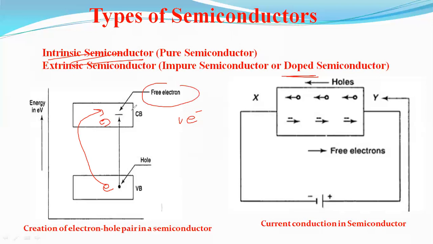It can move anywhere. If, for example, the electron is in this place, it is bound with the nucleus. There is no movement. Please remember this point. If any electron is in the valence band, there is no further movement; it is bound with the nucleus.